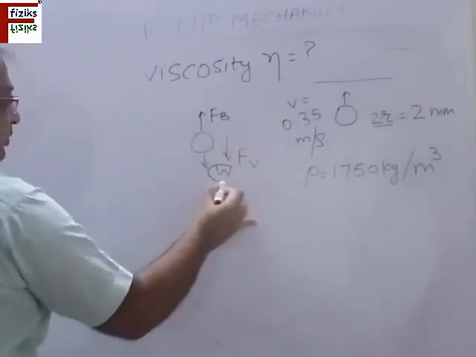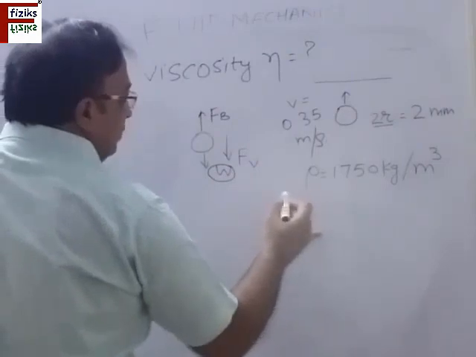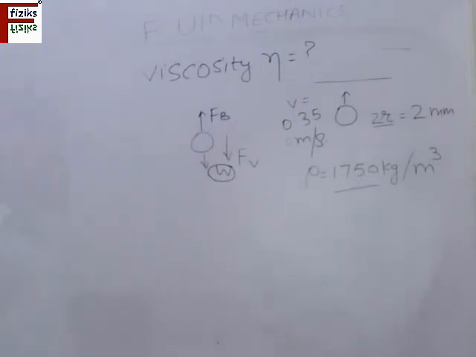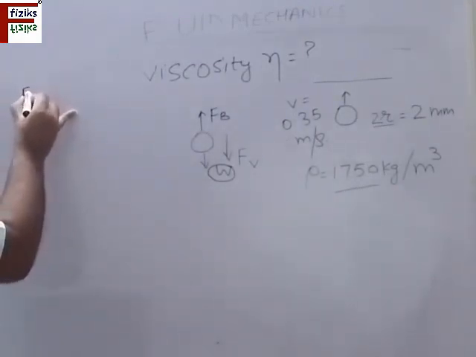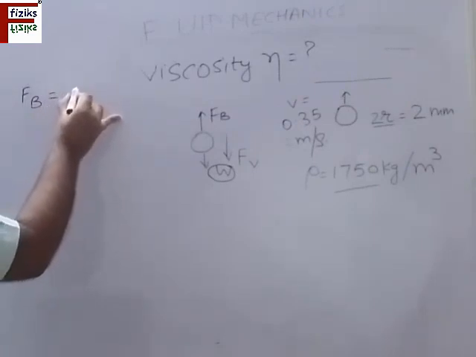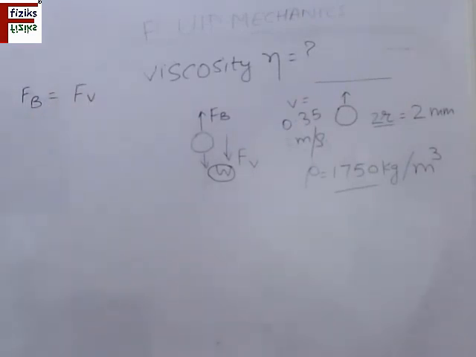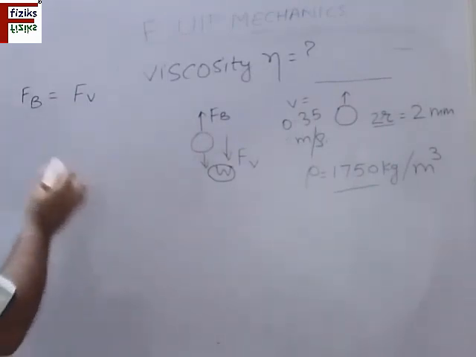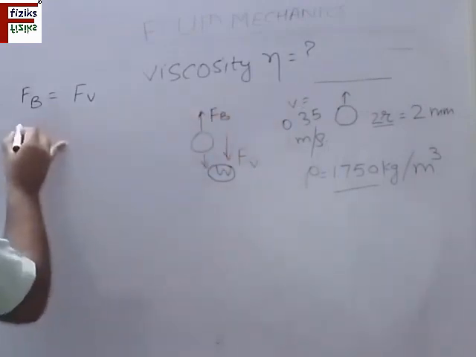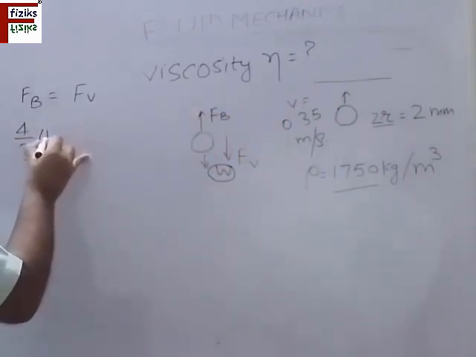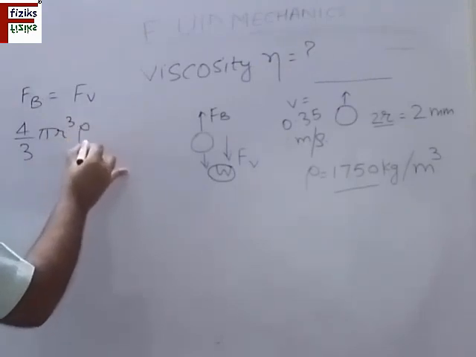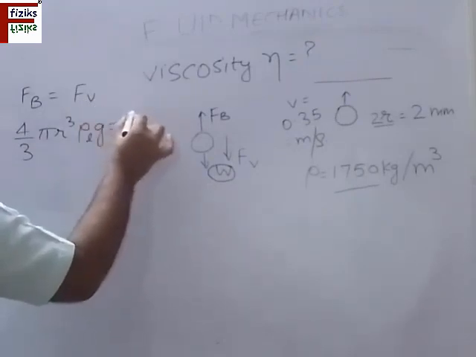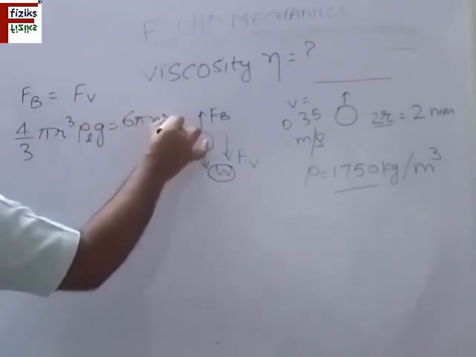So if I neglect the weight W, because the density of air is very small, 1.2 kg per meter cube, as compared to the density of the liquid, 1750 kg per meter cube, then we can write in equilibrium, buoyancy force equal to the viscous force. We know that the buoyancy force is equal to the weight of the liquid displaced. R is the radius of this air bubble. So 4 by 3 pi r cube multiplied by the density of the liquid into g equal to, according to Stokes' law, 6 pi eta r v.